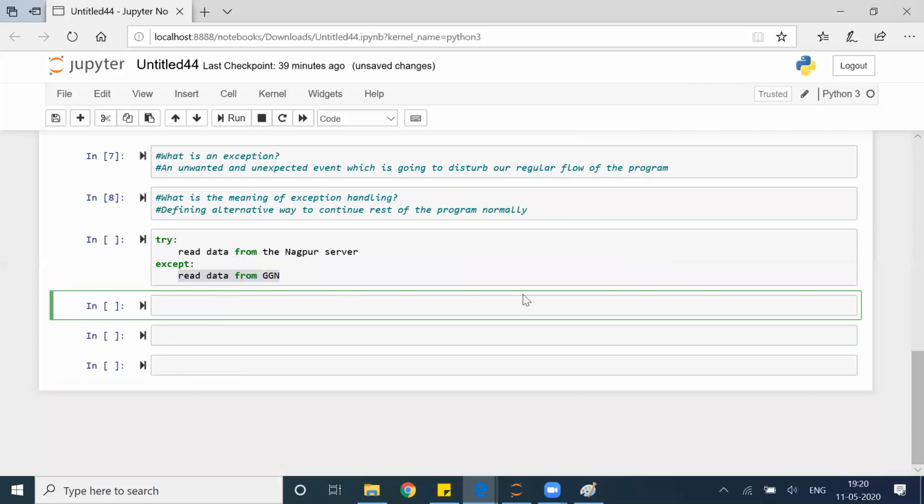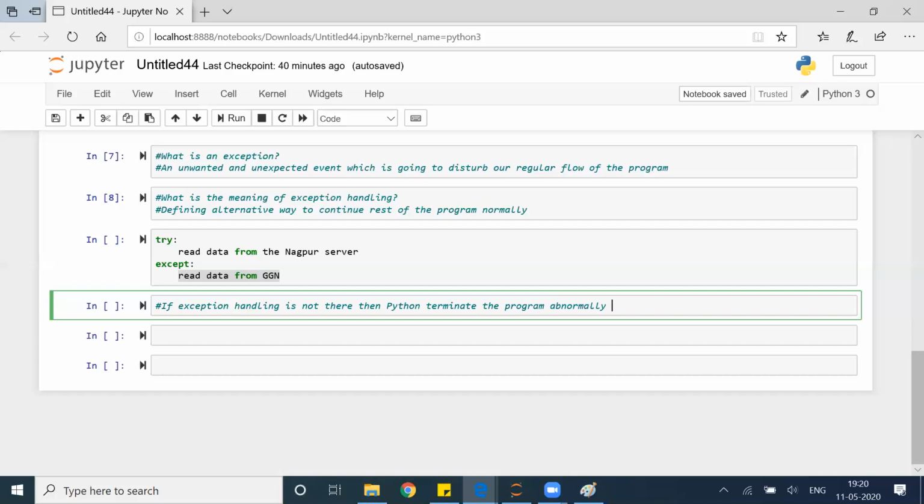Now, some of the points I want to write: if exception handling is not there, then Python terminates the program abnormally, right?